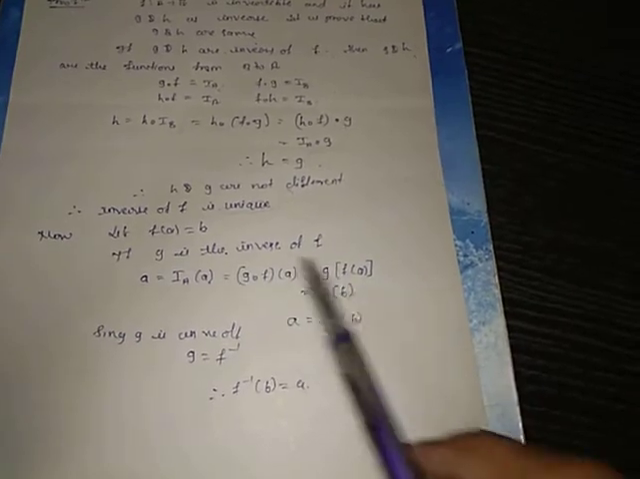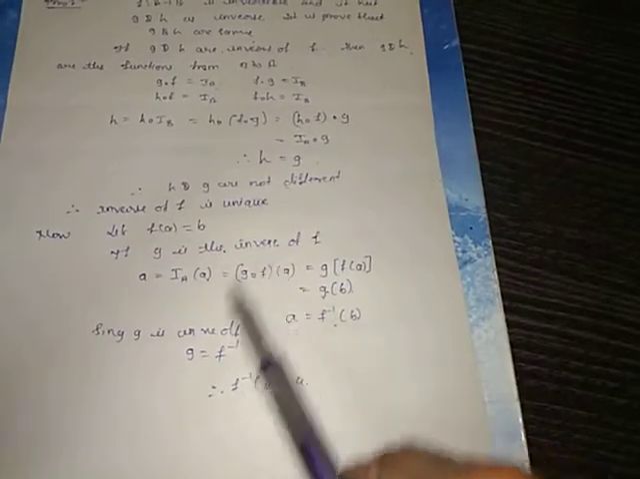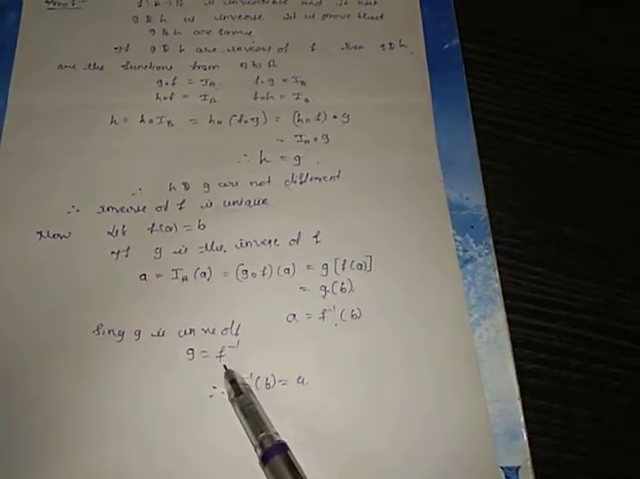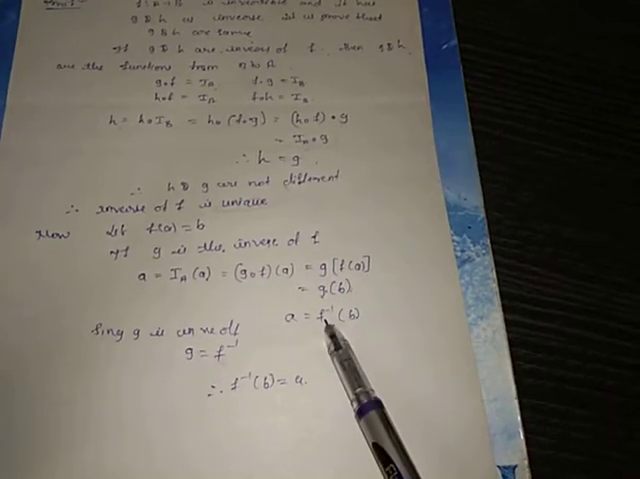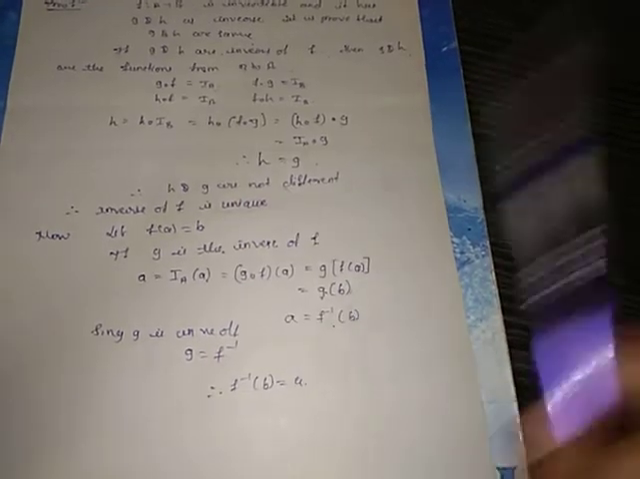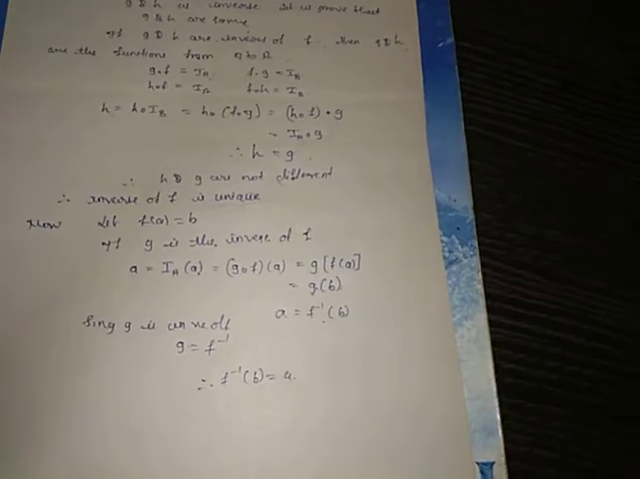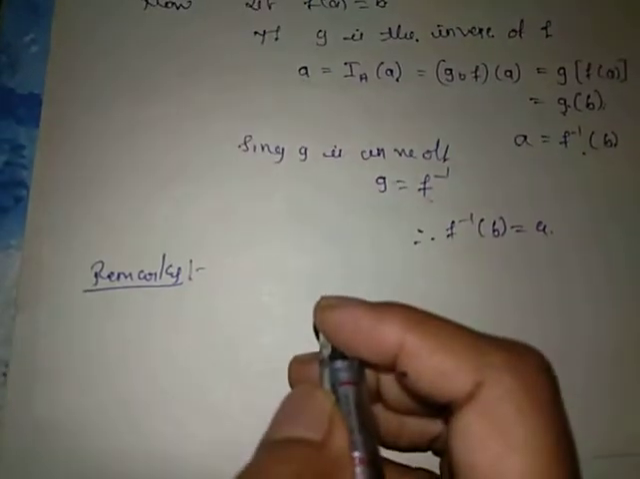g of b. If g is the inverse of f, then g equals inverse of f. So replace g: inverse of f of b equals a. That is the proof of the theorem. So there are some remarks here.